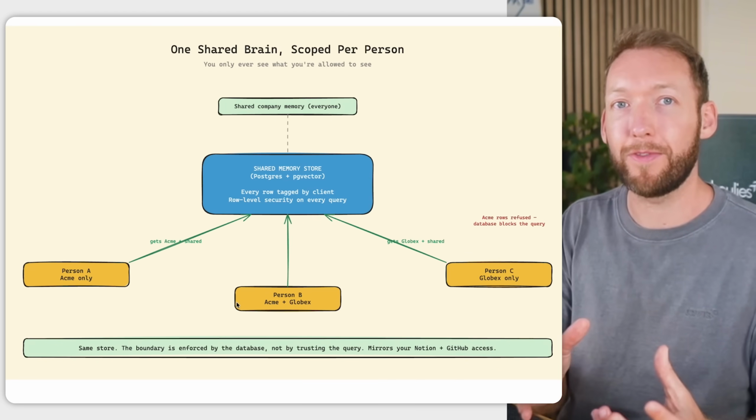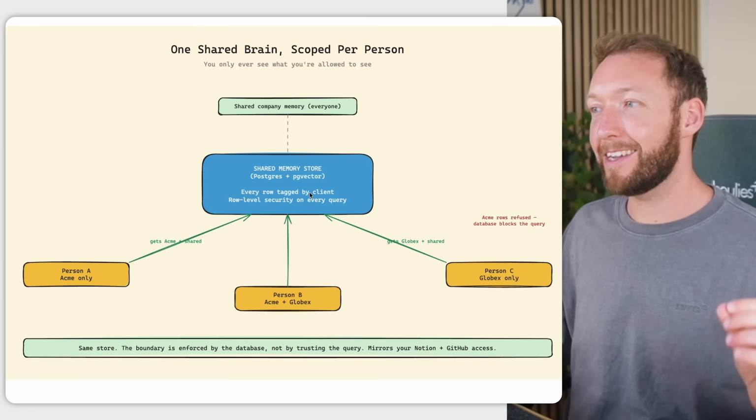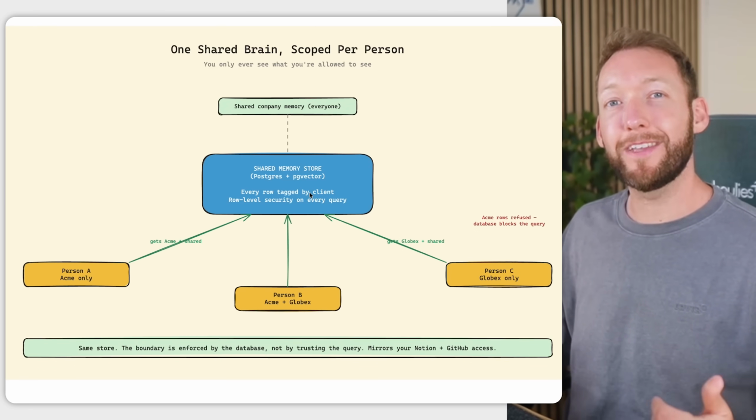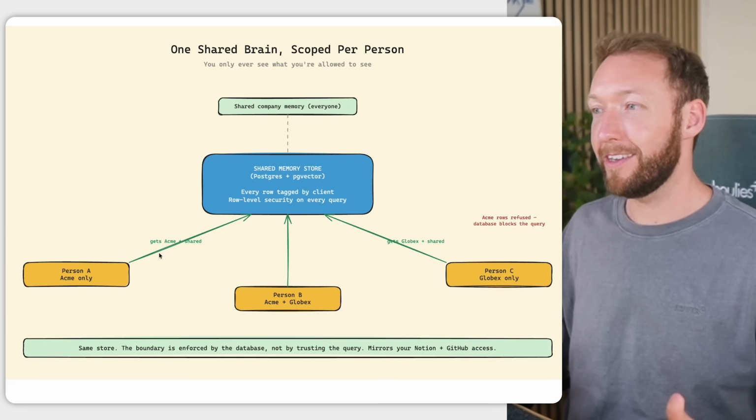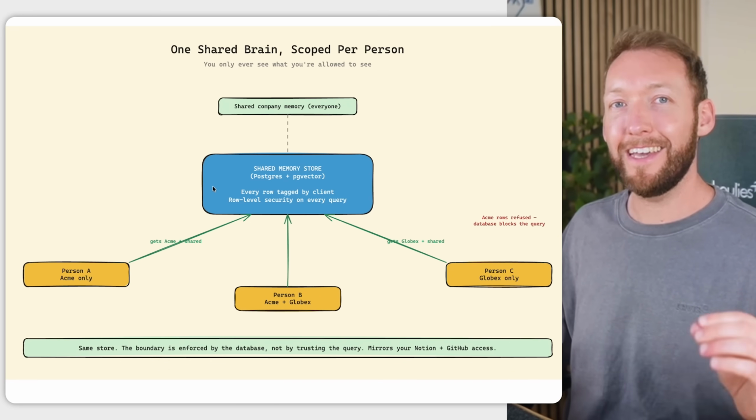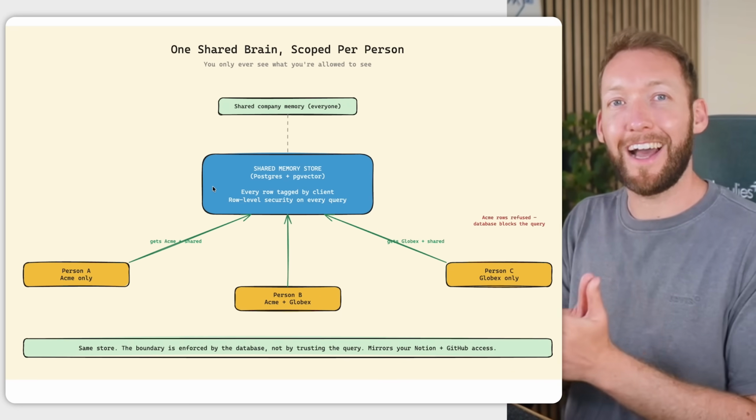And that's what we've described throughout this video. And then the scalable way is one shared store, something like a Postgres database held on Supabase, for example, with row level security. Every memory row is tagged by client or by project or by department, and every query is then filtered by who's asking. So for every query person A makes, we're able to restrict access in that memory, so only those permitted actually get access.